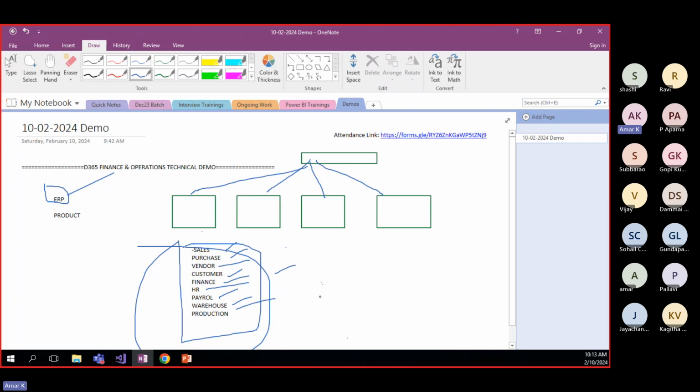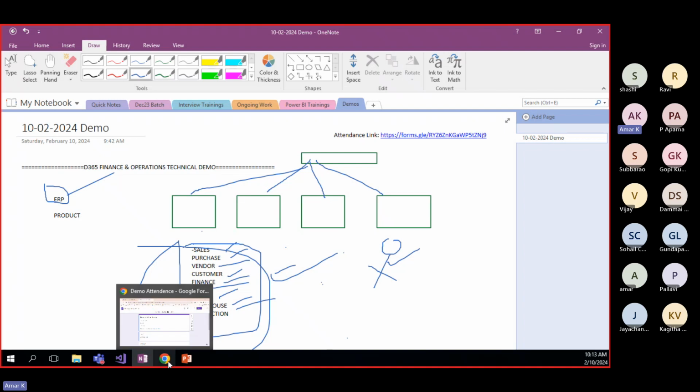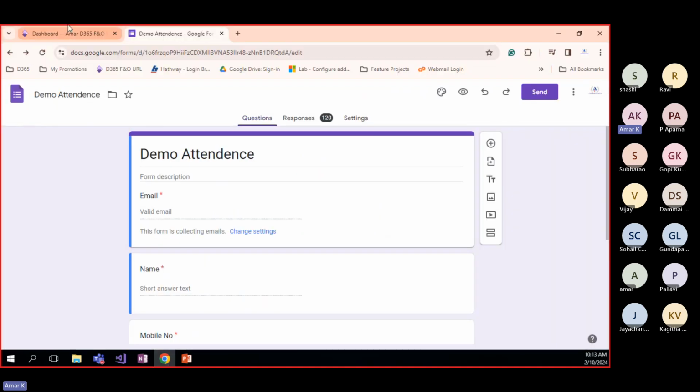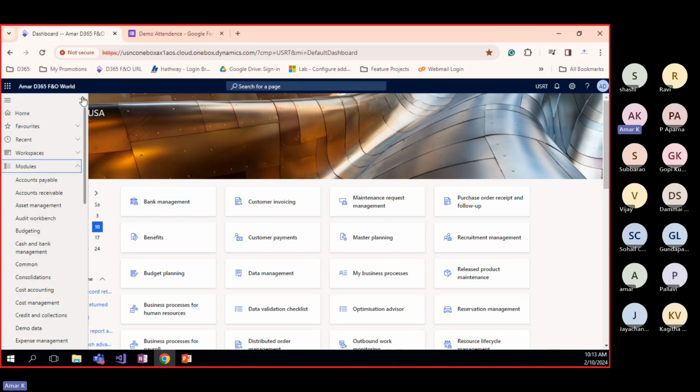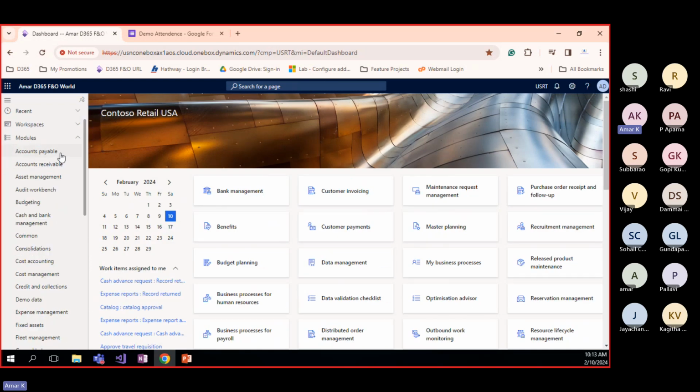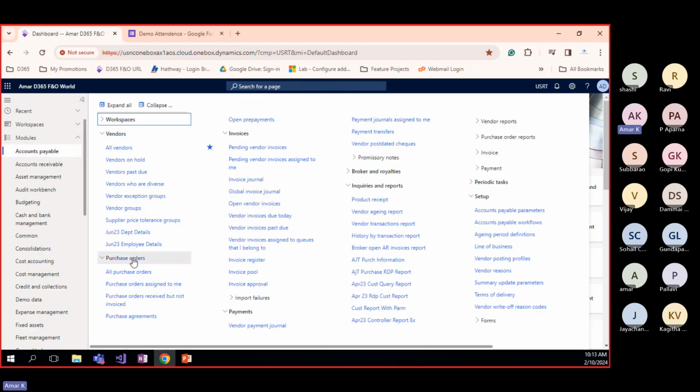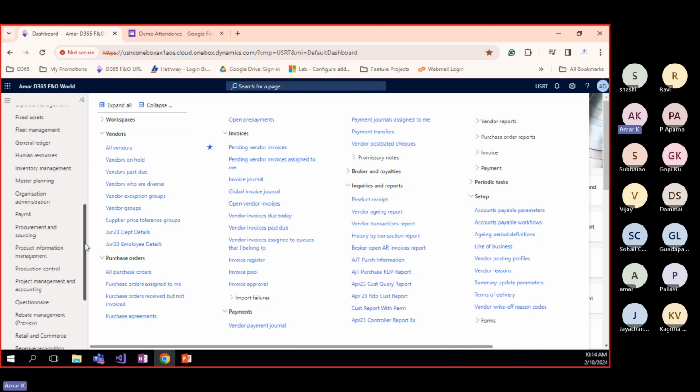In the same way, after purchasing this product, our functional people will come into the picture. Who are the functional people? Functional people have the knowledge. I will open our front end to show how it looks, then it is very easy. So this is the front end, guys, the user interface. Dynamics 365 looks like this. These all are the workspaces. These are the existing standard modules, like accounts payable. Payable has vendor information, purchase order information, and many things. We'll talk about the modules later.